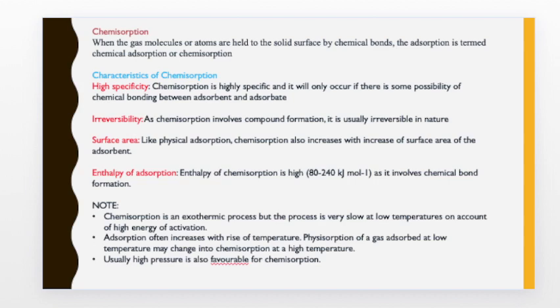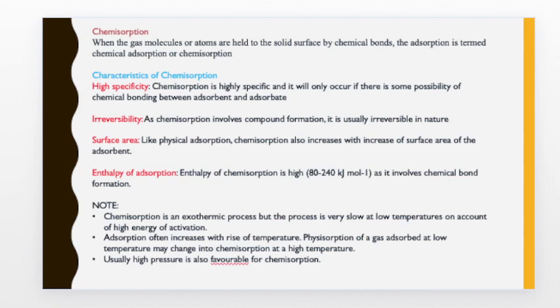Converse to physisorption, the enthalpy of chemisorption is quite high, ranging from 80 to 240 kilojoules per mole, as it involves chemical bond formation.